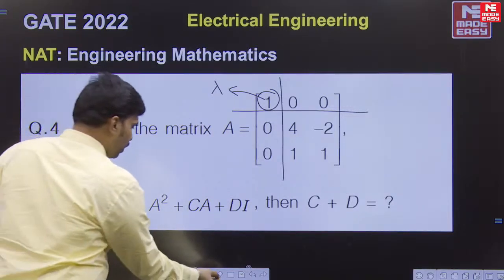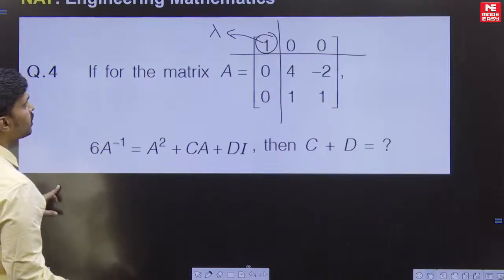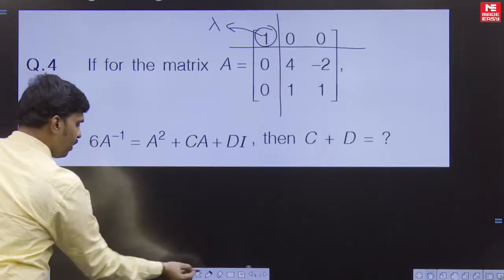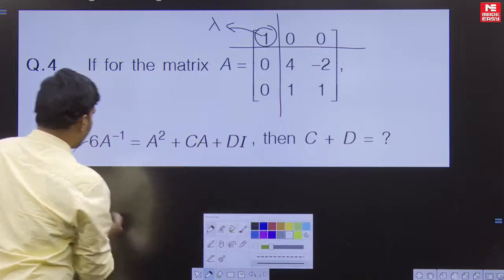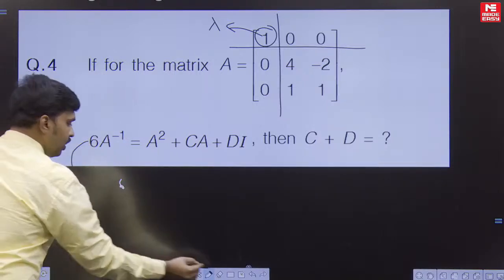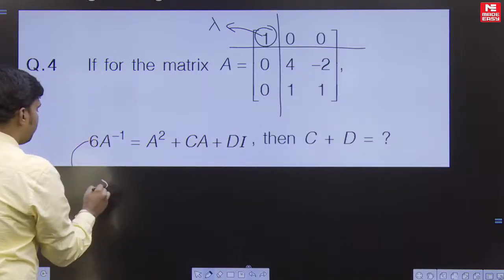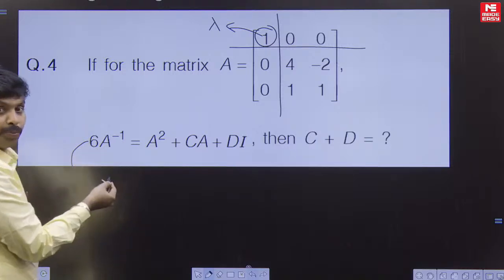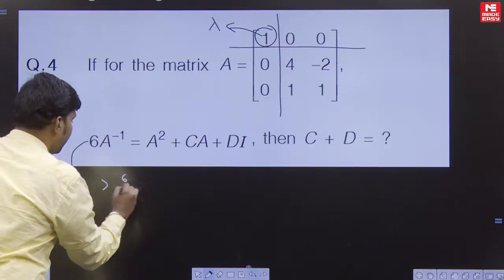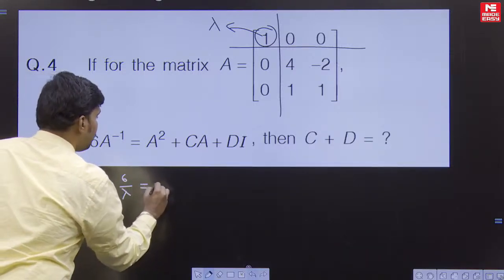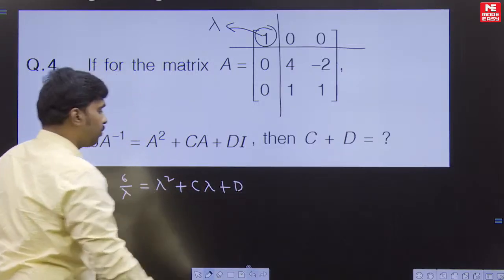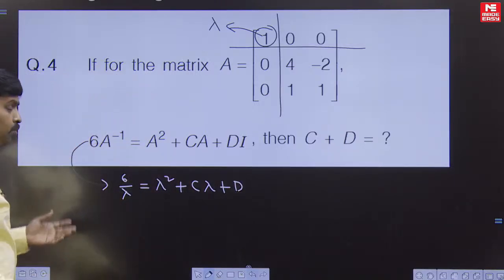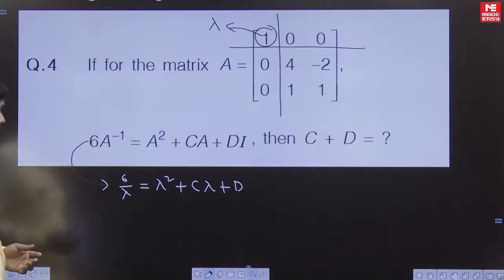So from this I can write like this. I can replace the matrix with the eigenvalue here. So I can write 6 by lambda is equal to lambda square plus C lambda plus D. Those who attended my class can understand this technique.